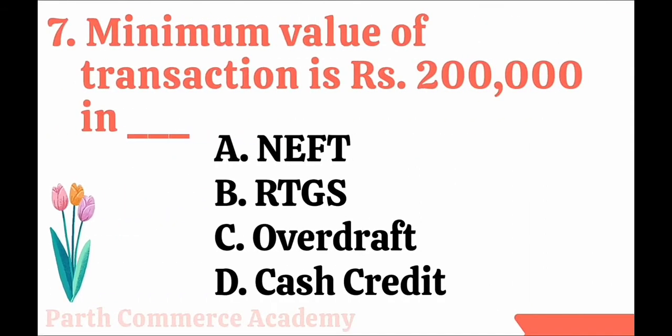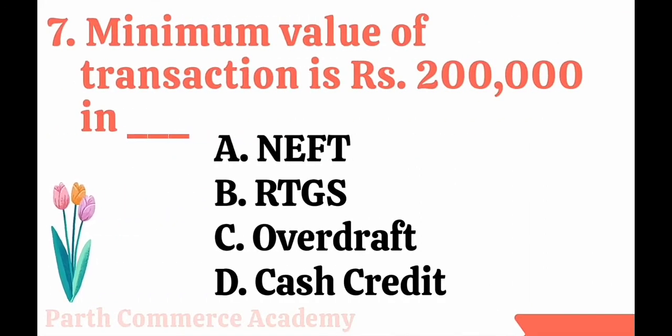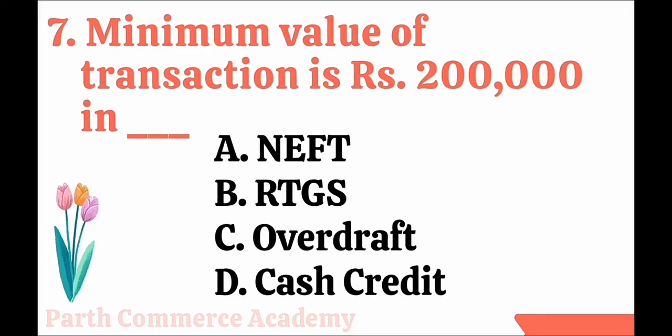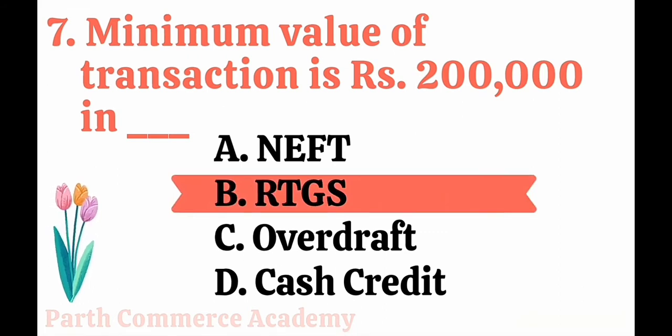Next is, minimum value of transaction is rupees 2 lakh in dash: NEFT, RTGS, overdraft, cash credit. So here, when we are saying the minimum value of transaction is 2 lakh, it is in RTGS. So the correct answer is option B, RTGS.